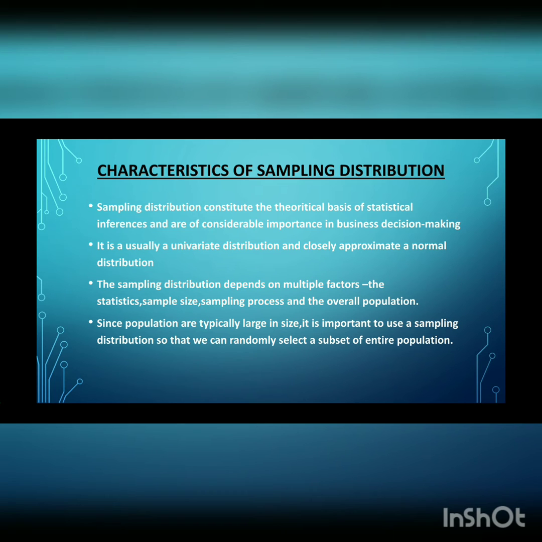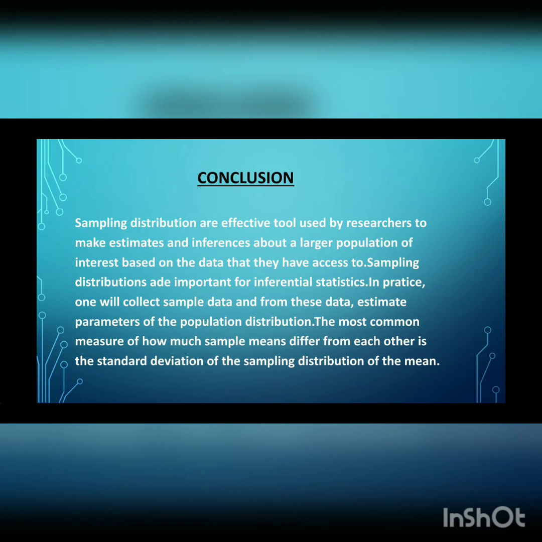I would like to conclude this topic by saying that sampling distributions are effective tools used by researchers to make estimates and inferences about larger populations of interest based on the data that they have access to. So these sampling distribution data visualizations allow researchers that leverage them to make precise inferences and establish a stronger grasp on the understanding of population in general. In practice, one will collect sample data and from these data estimate the parameters of the population distribution.